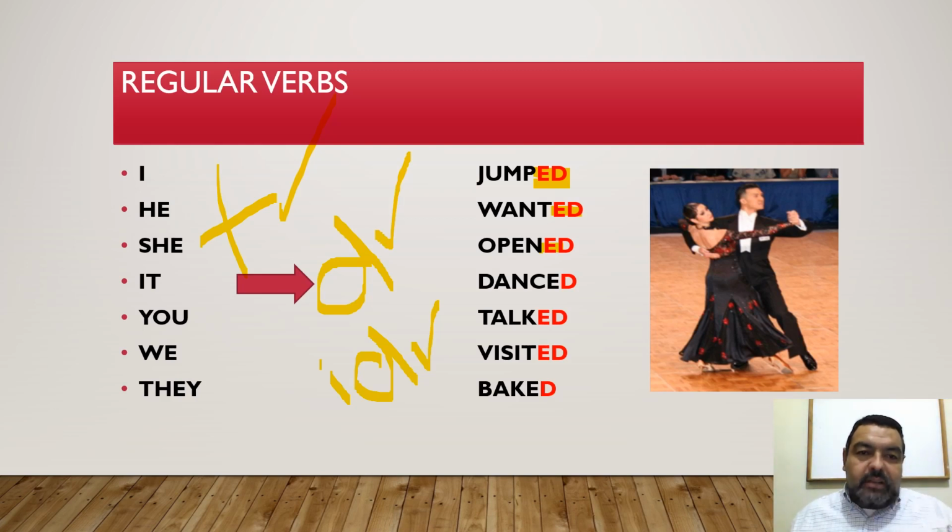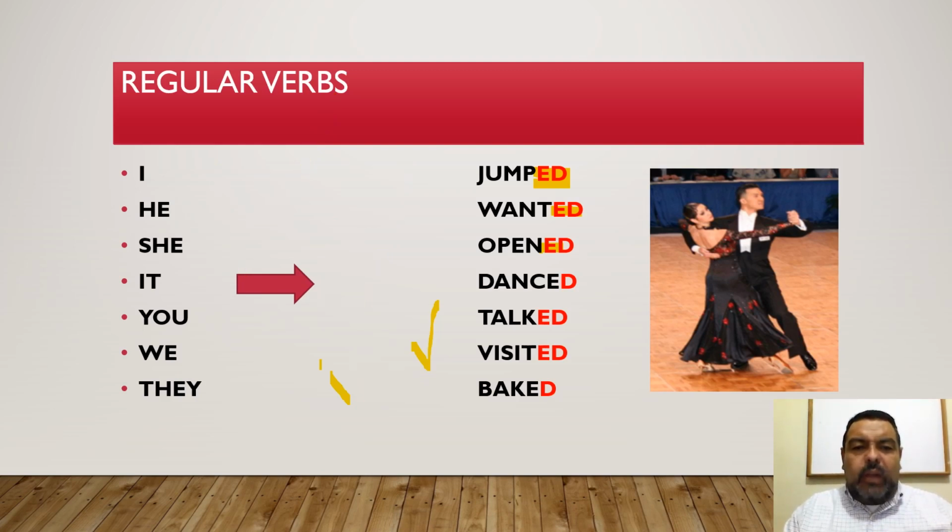But we can learn to do this on a different session, which is pronunciation. Right now, I'm teaching basically grammar, okay? I don't like to get so extended with my videos because I don't want to lose your attention. So 10 minutes, 12 I think is enough. So that's why I don't get so deep in my videos when I'm talking about grammar. So let's continue. In this case, dance. Dance ends on E, so I only have to add the letter D. Talked, ED. Visited, ED. Baked, D.